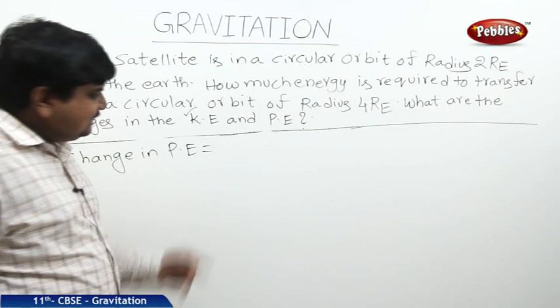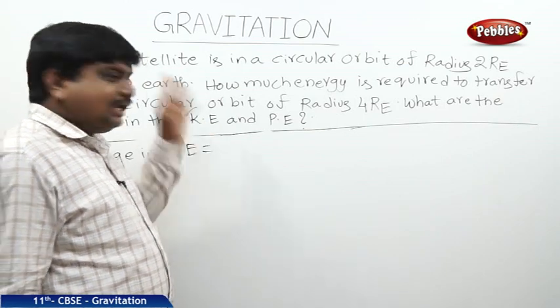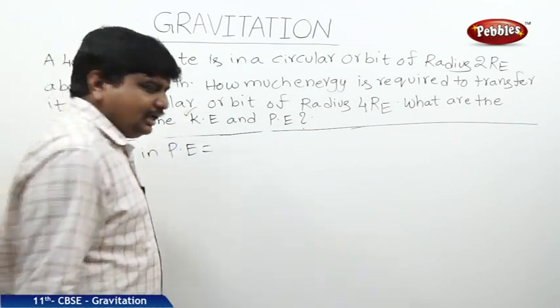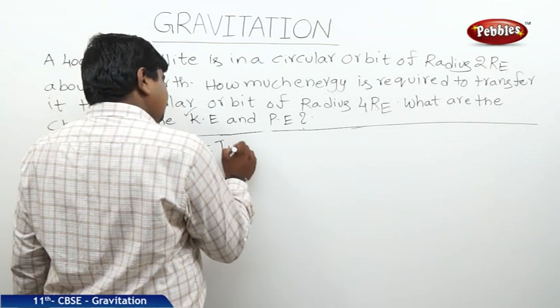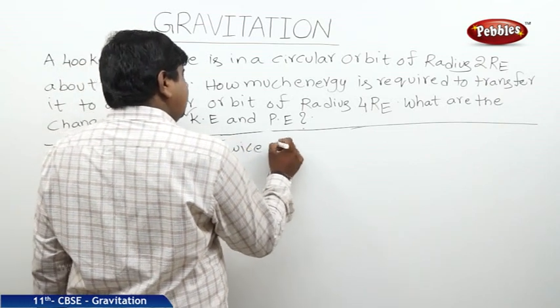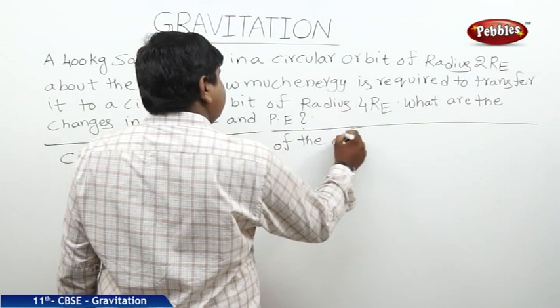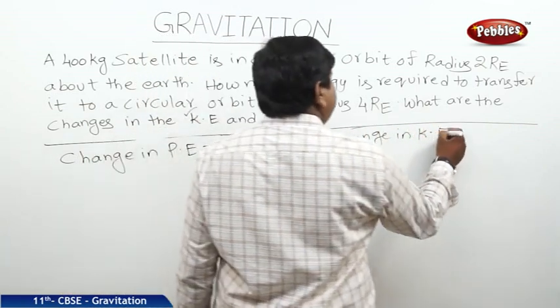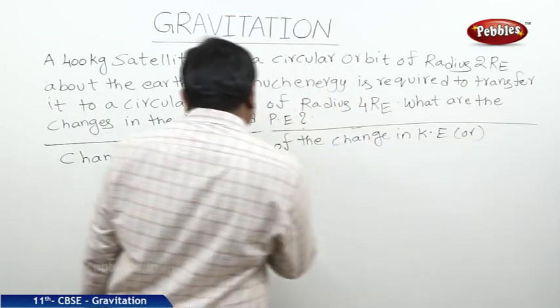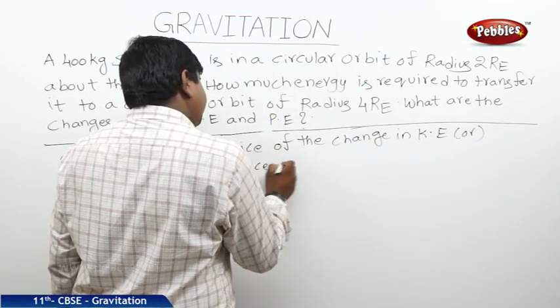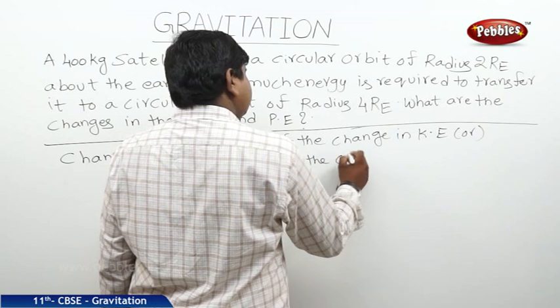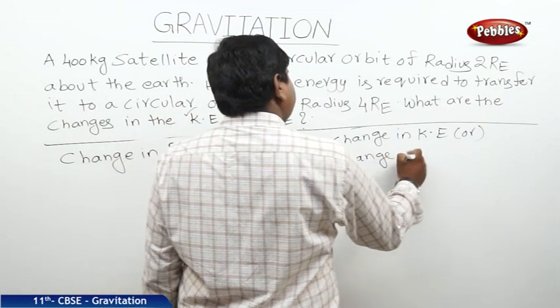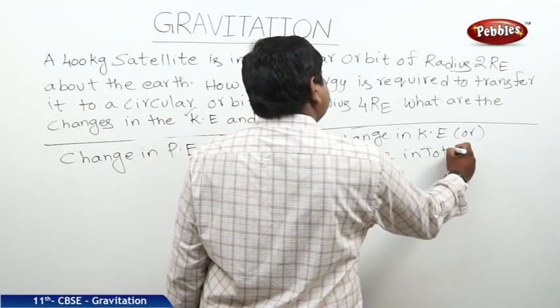The change in PE is always twice the change in KE, or twice the change in total energy.